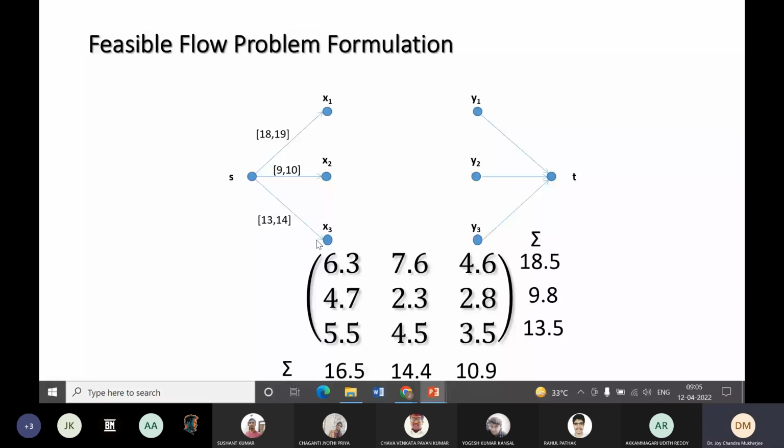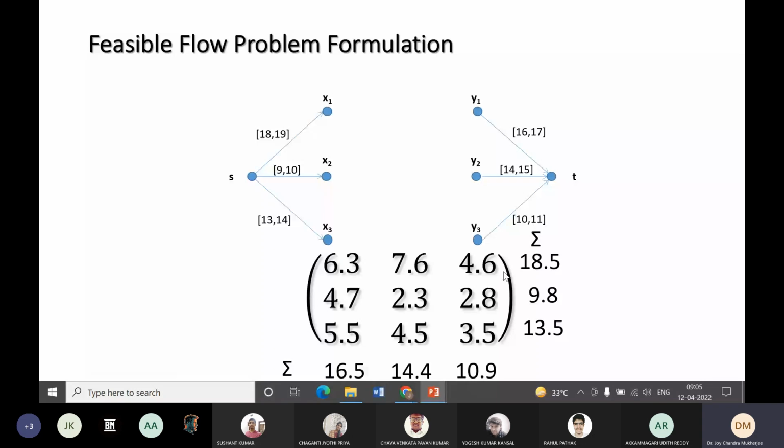So S to x1, that means row sum, this is 18.5. So it could be 18 or it could be 19, right? So anything is feasible. Similarly, 9.8 means if you do the floor operation, it is 9. If you do the ceiling operation, it will be 10. So it will be 9, 10. So likewise, I convert all of them.